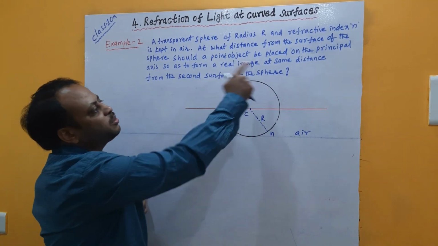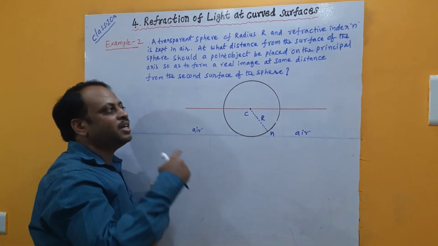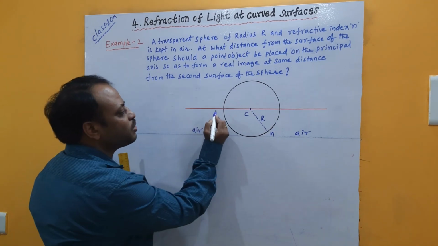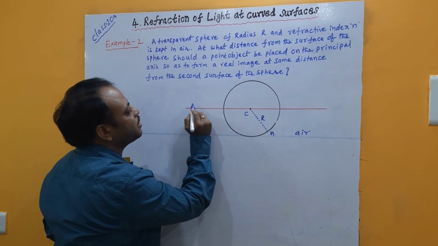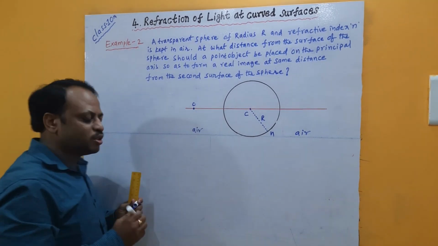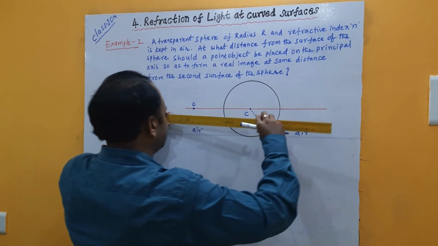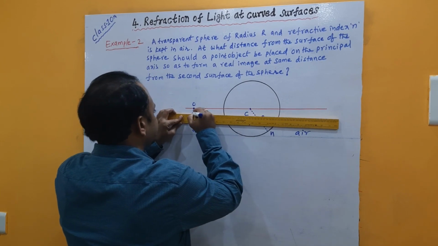A point object is to be placed on the principal axis so as to form a real image at the same distance from the second surface of the sphere. In the sense, from the first surface of the sphere, suppose an object is located at a certain distance x. I am taking a point object O, and I have taken its distance as x.